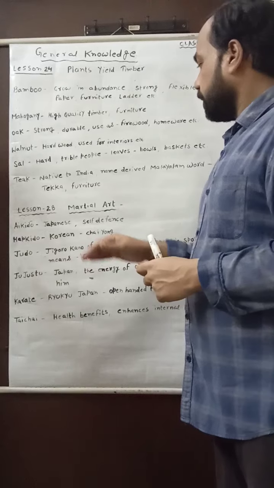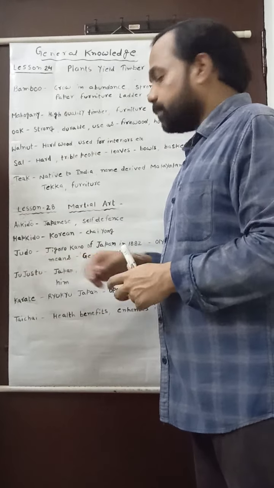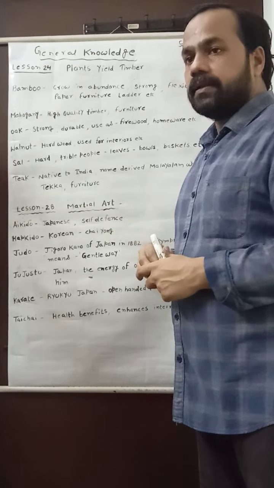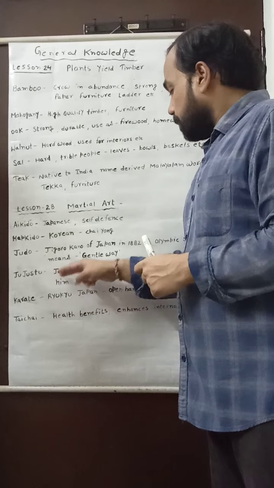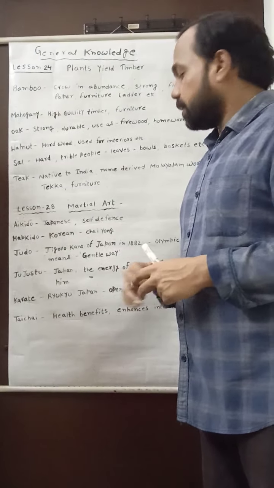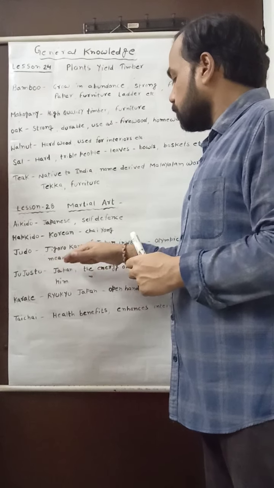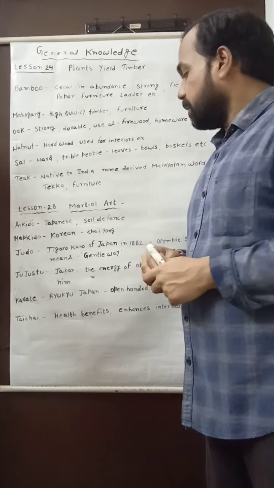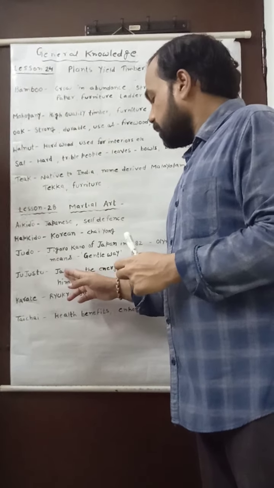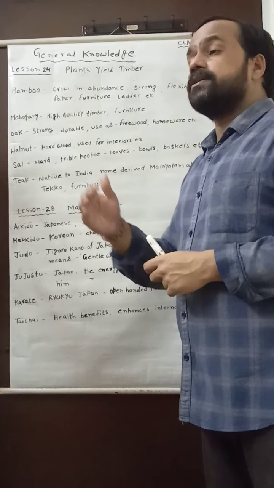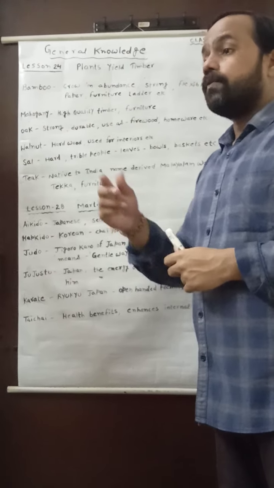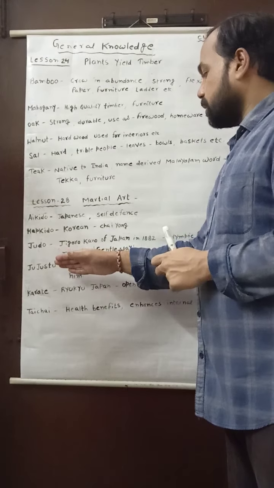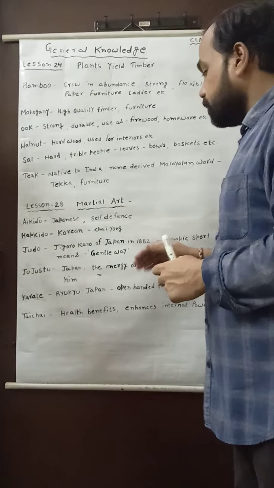The next very important martial art is jujutsu. Jujutsu is also a type of martial art related with Japan. When jujutsu was introduced, it was used in such a manner that the energy of the opponent is used for the defeat of the opponent. So in this martial art, such a technique is used.